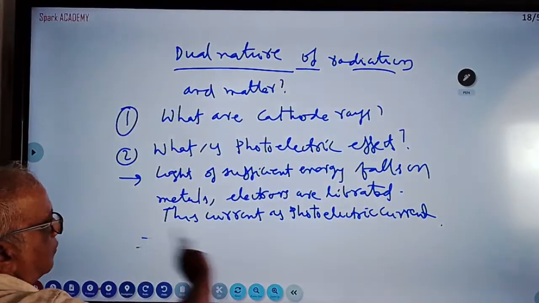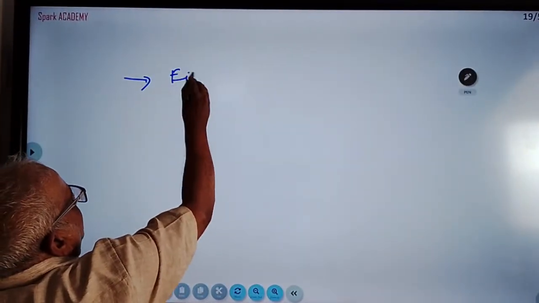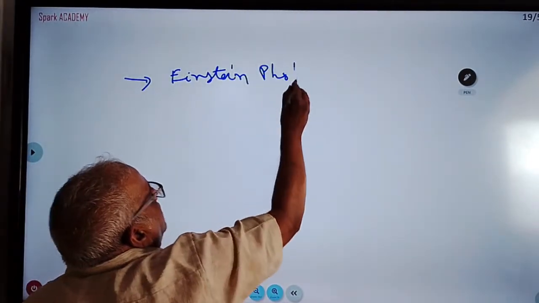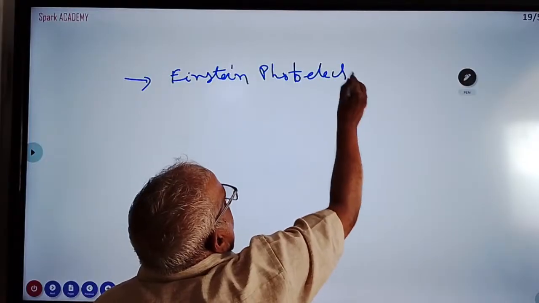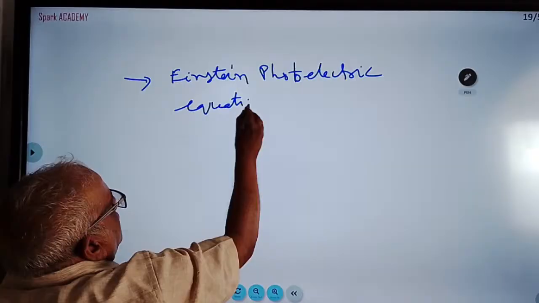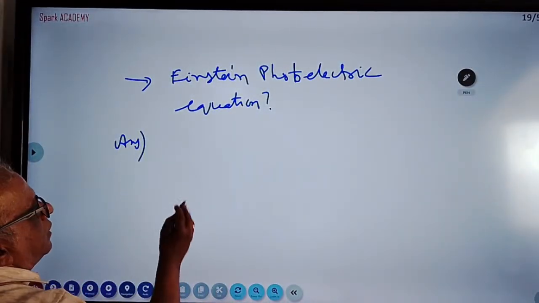Okay, students, what is Einstein's photoelectric equation? Explain Einstein's photoelectric equation. You write the equation only.